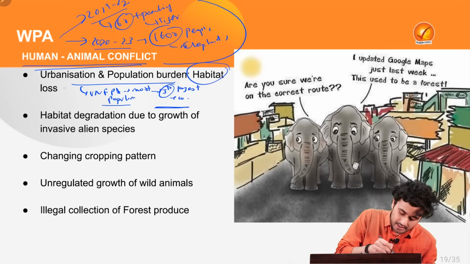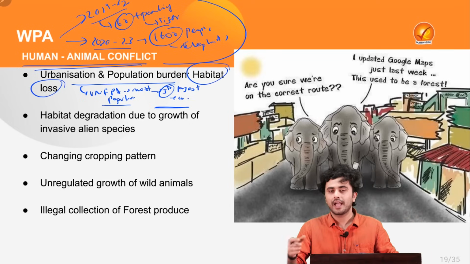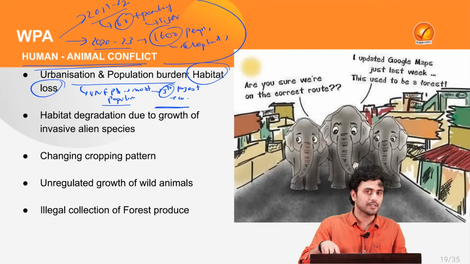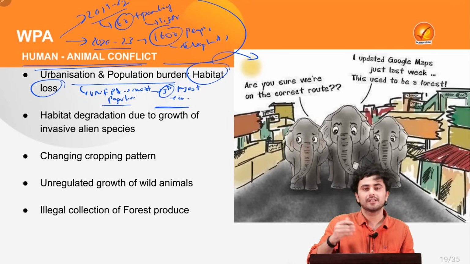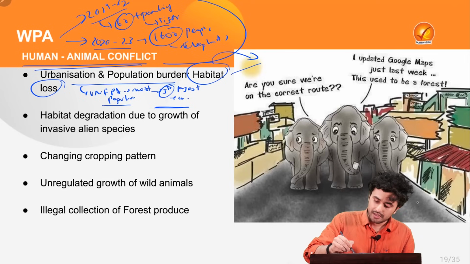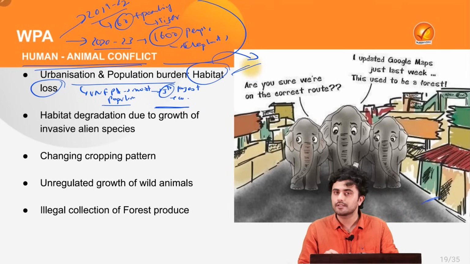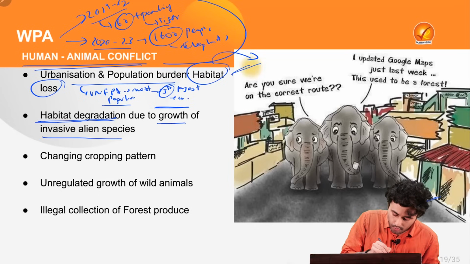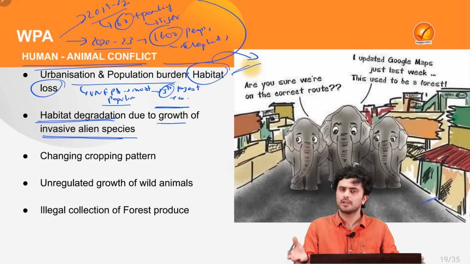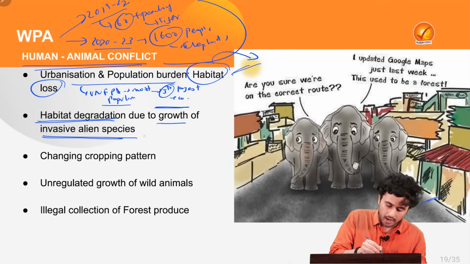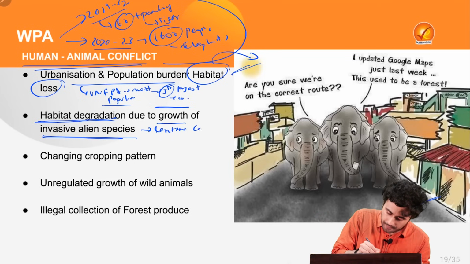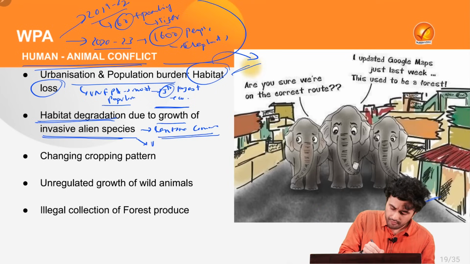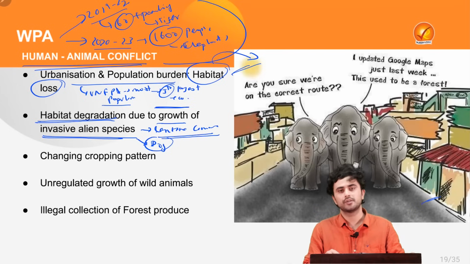Also, all this leads to their habitat loss, and thus these animals have to move towards the region of the city. This can also be seen in a funny image which highlights the problem which we are discussing, of habitat loss. Also, there is habitat degradation due to the growth of invasive alien species. If we talk in terms of flora, that can be Lantana camara, an invasive plant species, or if we talk in the case of fauna, it can be as simple as a street dog.